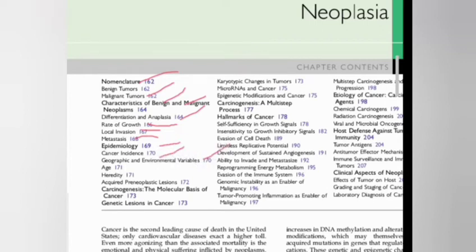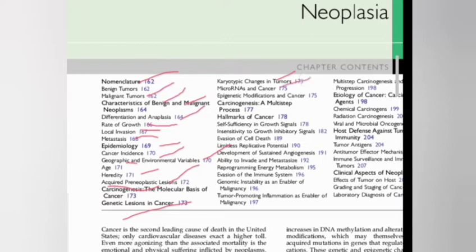environmental variables of cancer, age, hereditary. Means in this epidemiology we discuss four points, that is cancer incidence according to geographical and environmental variables, according to age, according to hereditary, according to acquired, paraneoplastic syndrome. Then molecular basis of carcinogenesis, that is genetic lesion of cancer. Then karyotyping changes in the tumor. Karyotyping means nucleus changes.